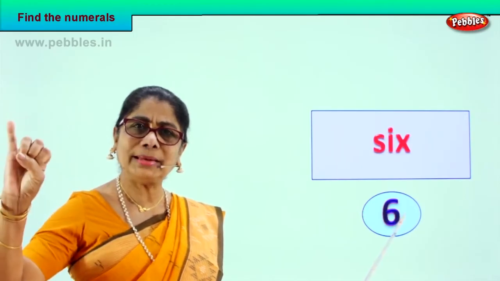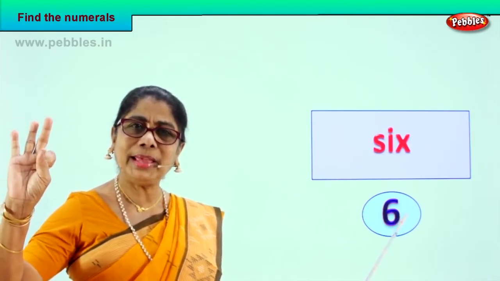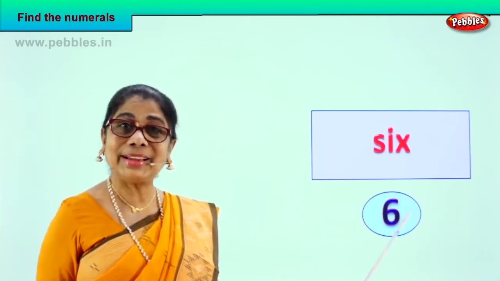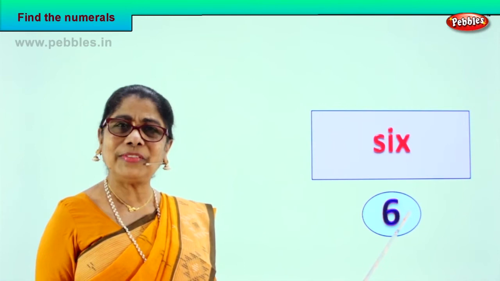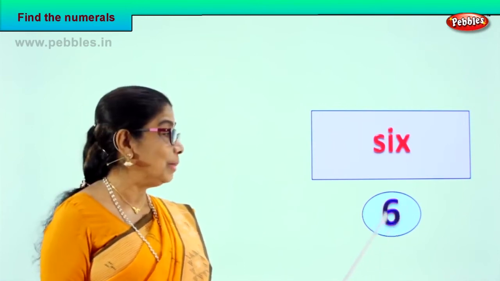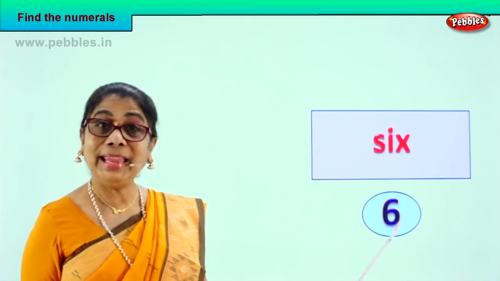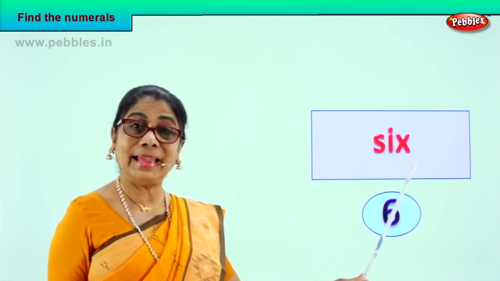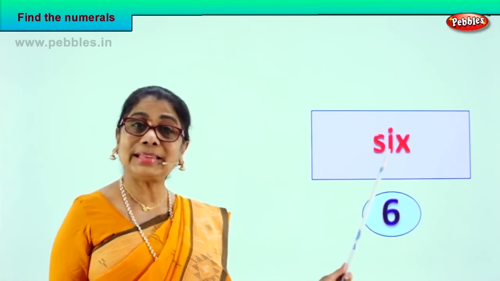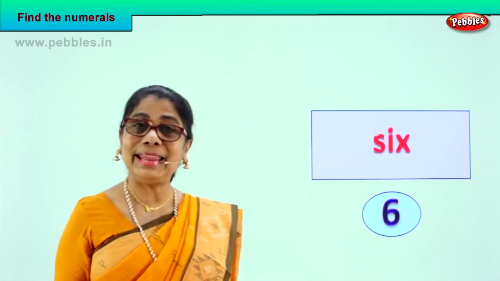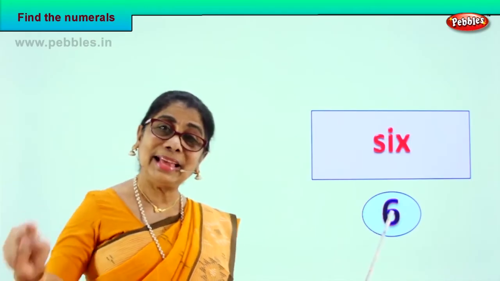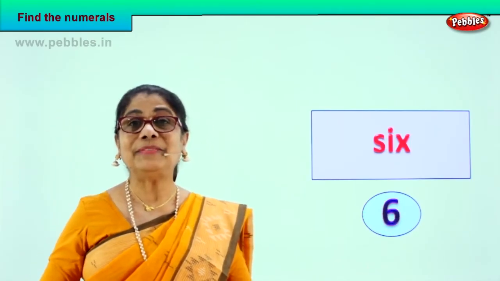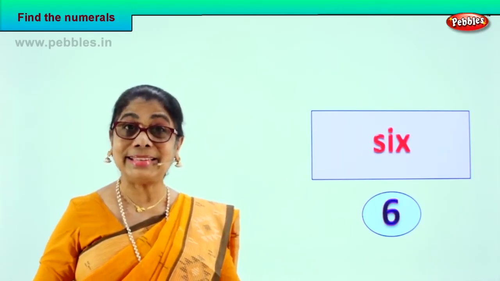Show me. 1, 2, 3, 4, 5, 6. Good. You learn to count on your finger. 6. Here is the numeral 6. How do we write the name of 6? S-I-X. Good. The name and the numeral 6. And you learn to show on your fingers 6. Very good. Very interesting exercise, isn't it?